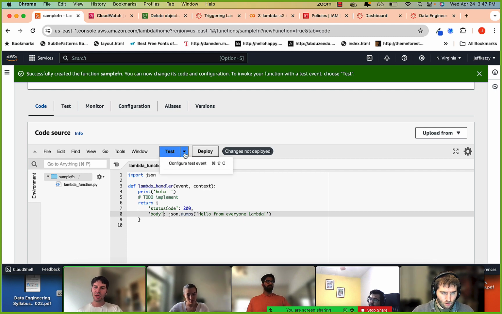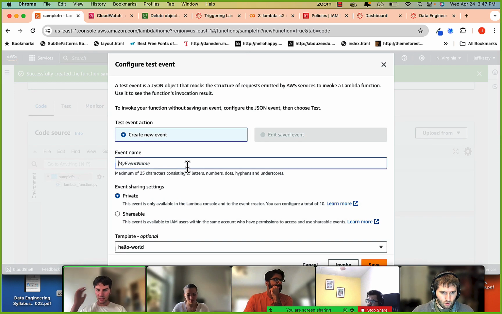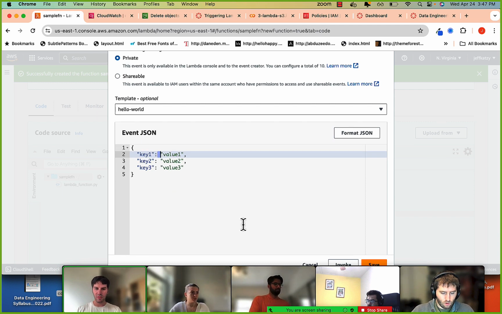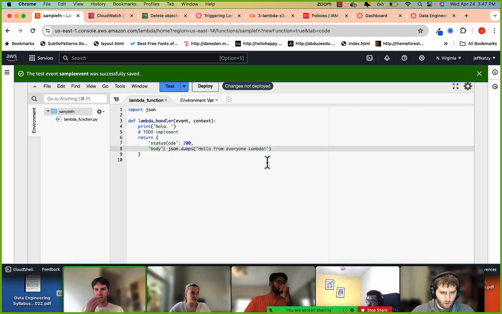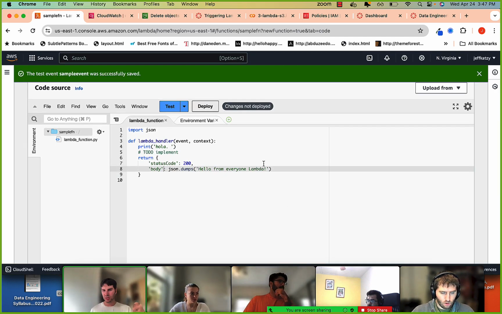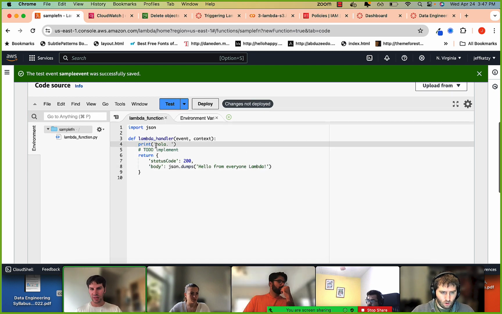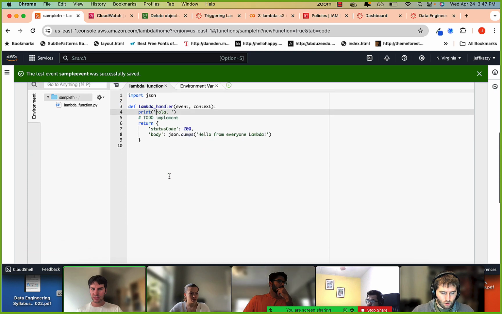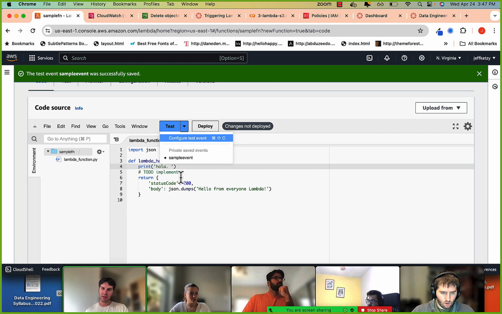Then you can create your own test events. If I click on the right here, it says configure test event. It says create new event. Let's call it sample event. Template hello world. Here, this is fine. Key 1, value 1. This is just a sample event. By the way, you can trigger your Lambda from Boto3, so you can imagine sending an event to it. All right, that's pretty good. Now let's call test. We just created an event, you can see it's there. If I call test, that will trigger the event.